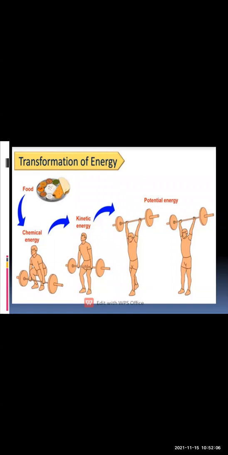Even the water cycle, what happens? The water is evaporated by means of heat. The water which is evaporated in the form of heat forms clouds. And from the clouds, what do we get? We get the rain, and that rainwater again comes and meets into the rivers and the reservoirs. So this cycle is made up of different transformations of energy.